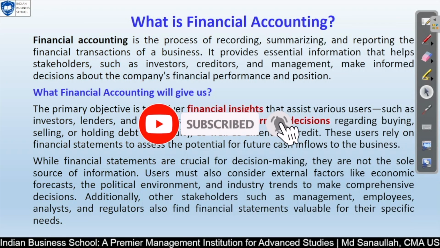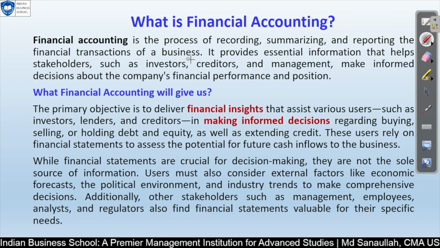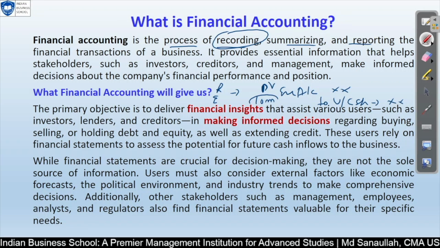Now we are going to learn about what is financial accounting. What does it mean? Basically, financial accounting is a process of recording, summarizing and reporting. Recording, in the sense, suppose you need to book rent or you have some travel expense, so you will definitely debit your expense account by whatever amount x, and either you will pay, or if you are buying through a vendor, you will pay later, then the vendor account will be credited, or cash or bank, whatever it is, so that amount will come here. So this is the transaction. Likewise, we have millions of different transactions, for all the natures of expenses or assets, everything. So we are recording. That is financial accounting.